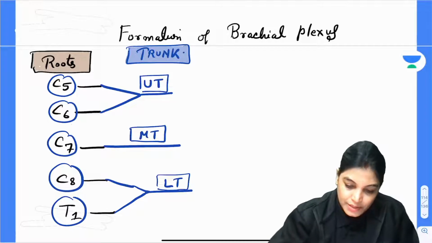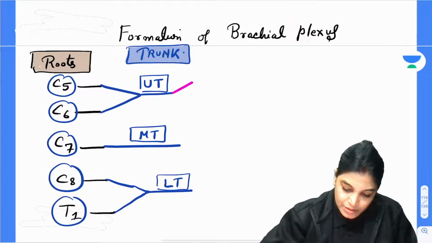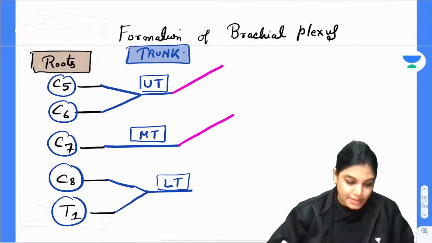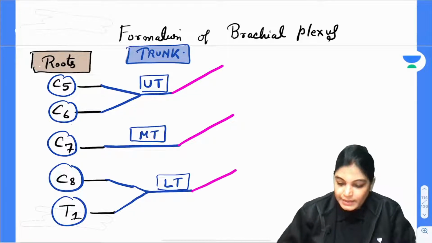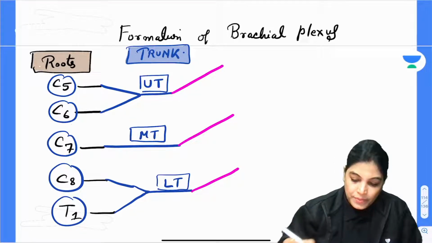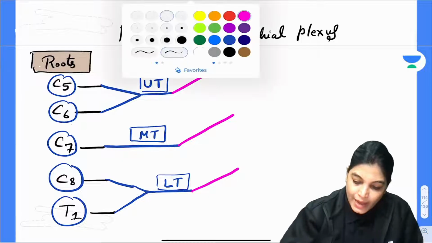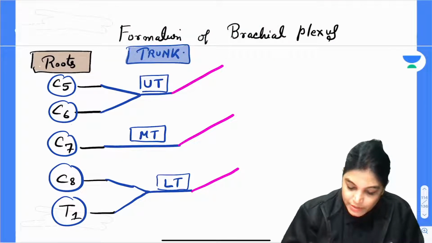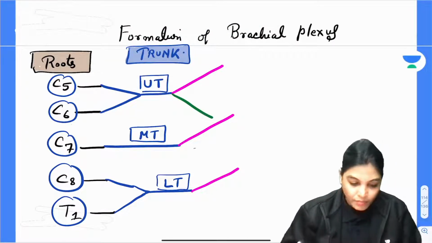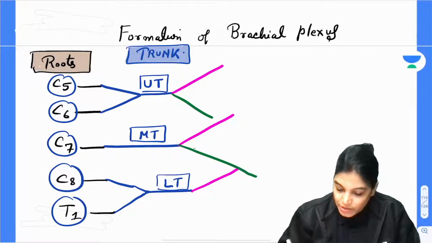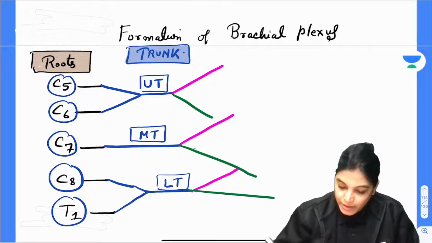So see here, this is the anterior division, anterior division, anterior division. Now each will also have a posterior division, posterior division, posterior division. Got it?